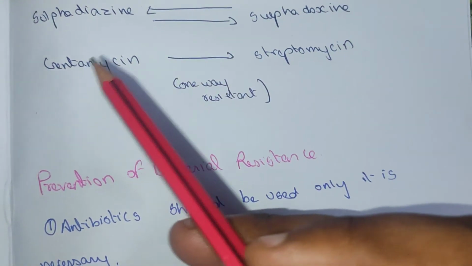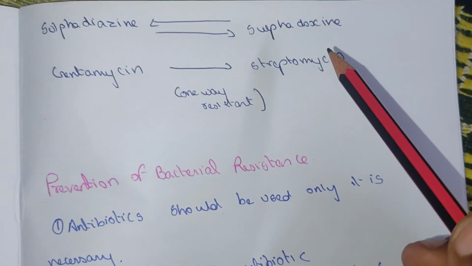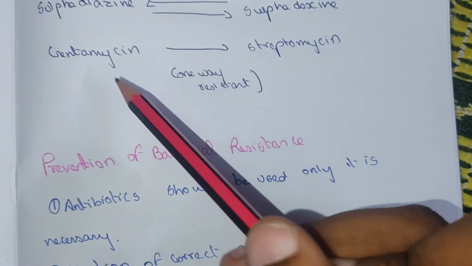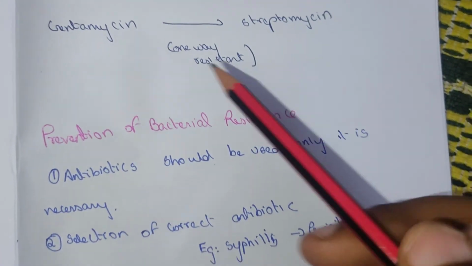Just like tetracycline, sulfadiazine and sulfadoxine are also two-way resistant. Gentamicin to streptomycin is one-way resistance.